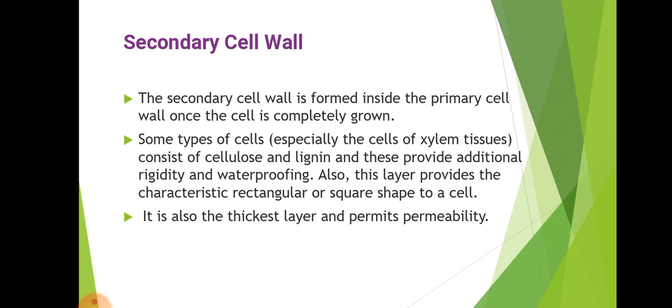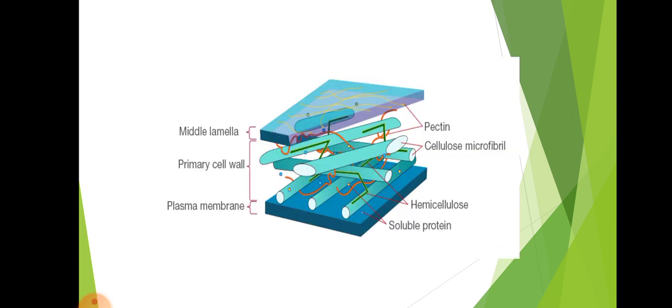Also, this layer provides the characteristic rectangular or square shape to the cell. It is also the thickest layer and permits permeability.